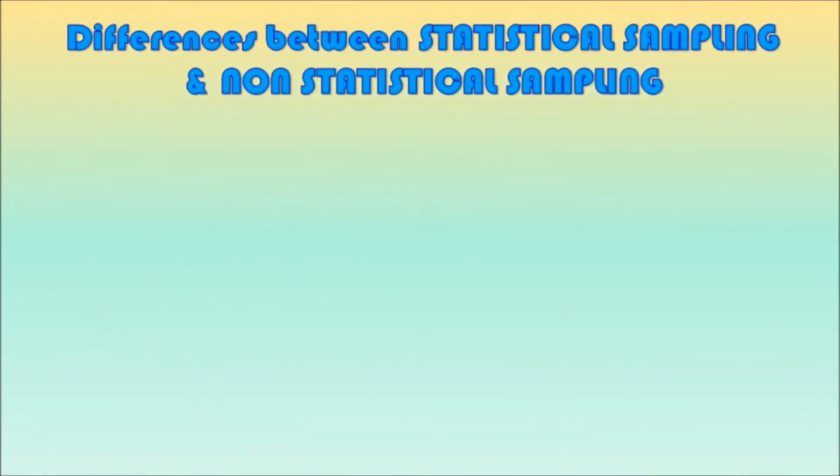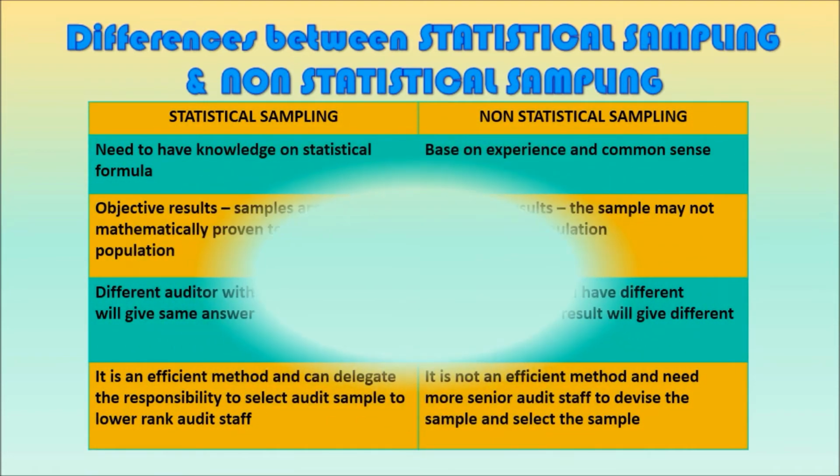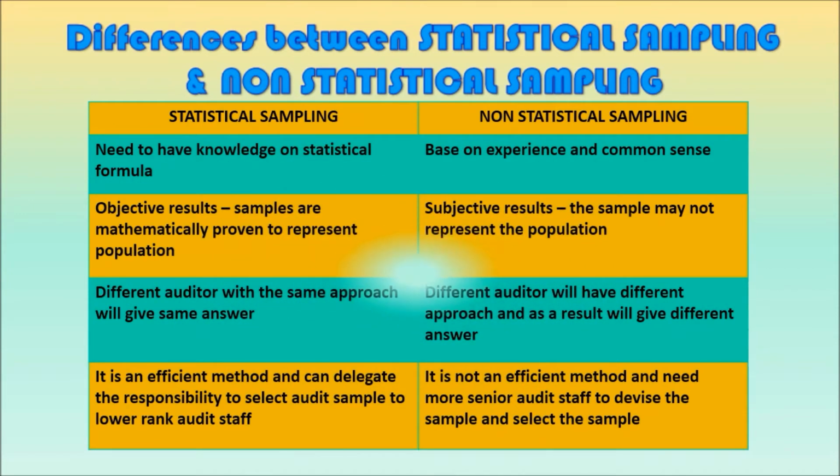Differences between statistical and non-statistical sampling. For statistical sampling, the auditor should have knowledge of statistical formulas, but for non-statistical sampling, the auditor makes judgments based on experience and common sense. Next, statistical sampling gives more objective results, as the sample is mathematically proven to represent the population. For non-statistical sampling, the results are more subjective, where the sample may not represent the population.